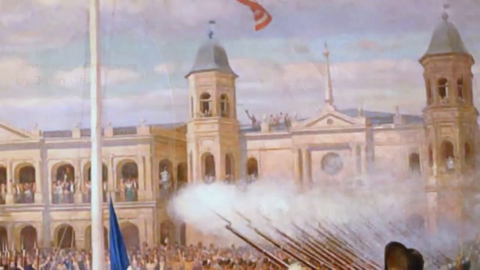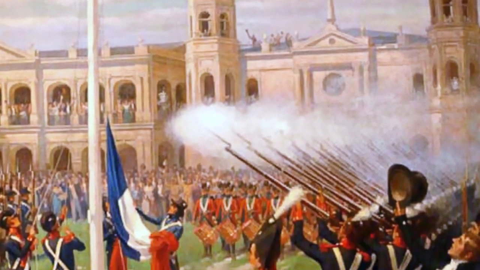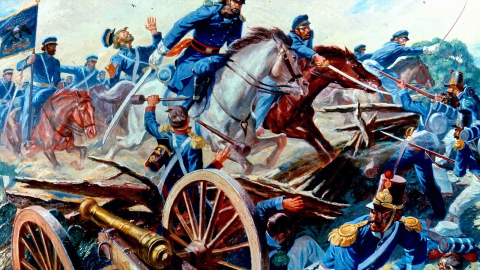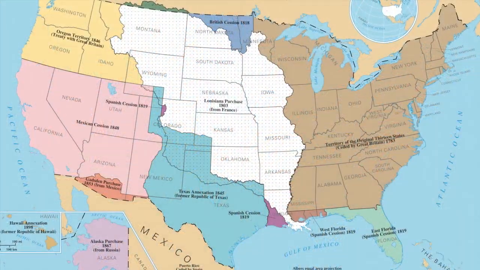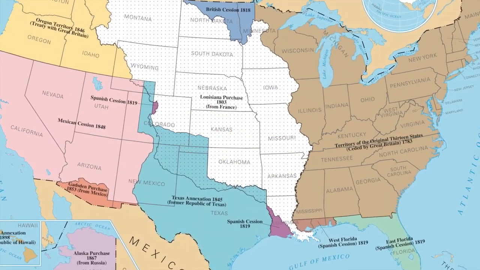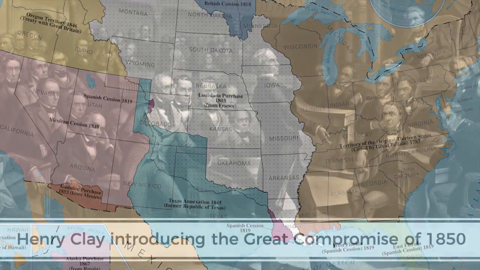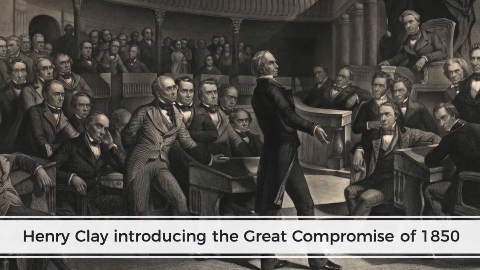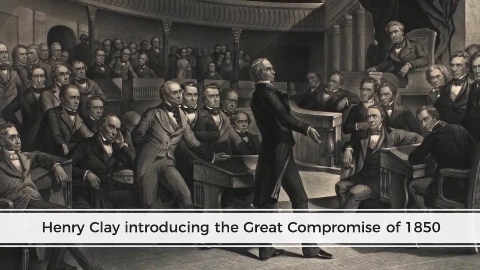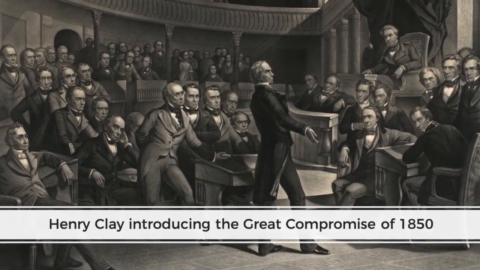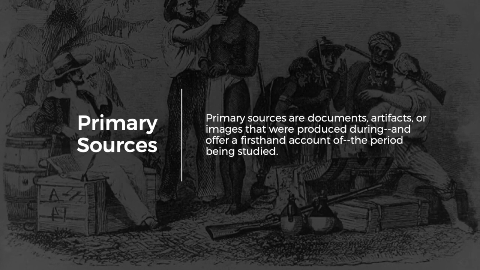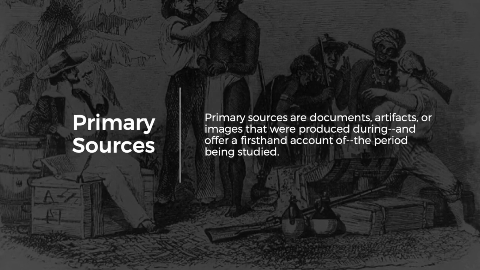We will watch white settlers push through the Louisiana Purchase, the annexation of Texas, and the Mexican-American War. Few nations ever expanded so quickly, yet this expansion led to debates about the fate of slavery in the West, creating tensions between the North and the South that ultimately led to the collapse of American democracy and a brutal civil war.